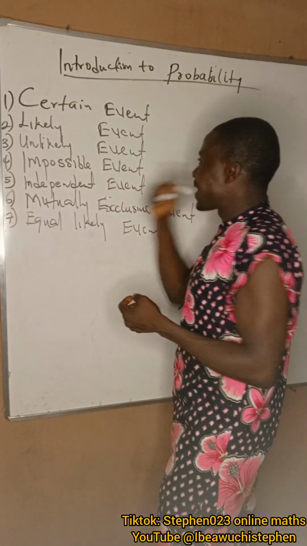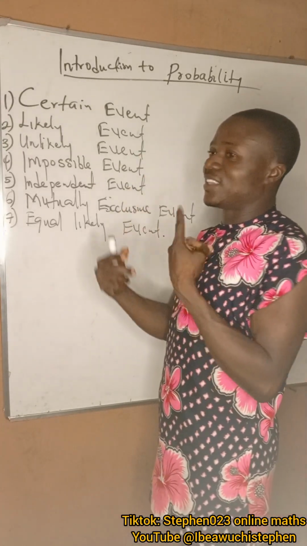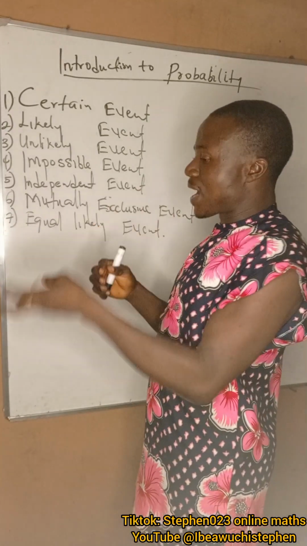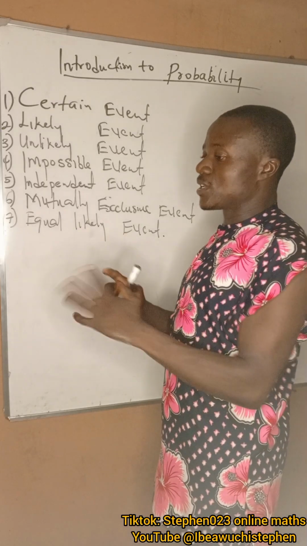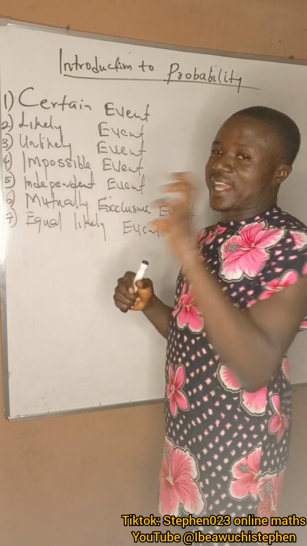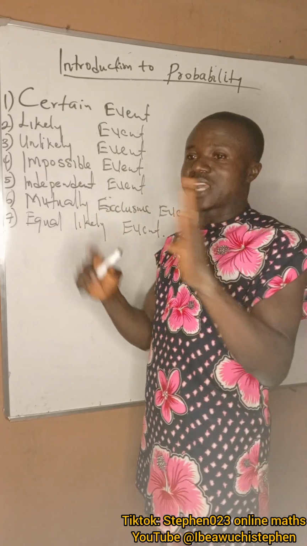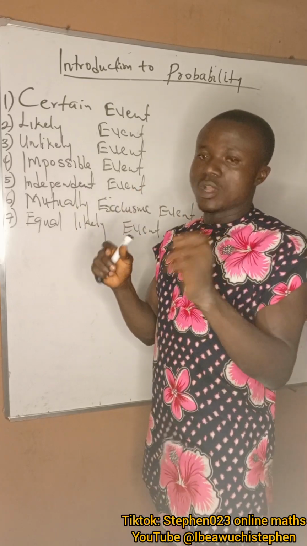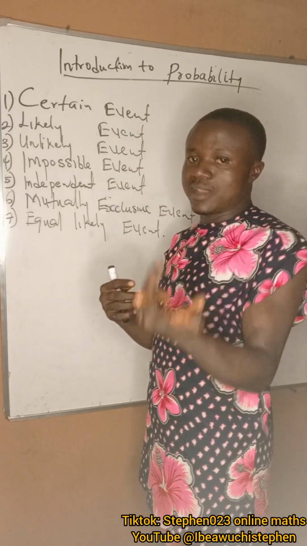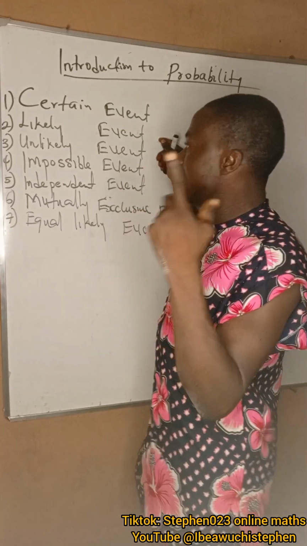Now we'll go to the second one, likely event. An event is said to be likely if such an event has greater tendency of occurring. If there is a bag that contains two kinds of identical balls, let's say blue and red, of which the red balls are 11 in number and the blue is just 2, the probability of picking a red ball will happen more likely, because the bag contains more red balls than blue balls.